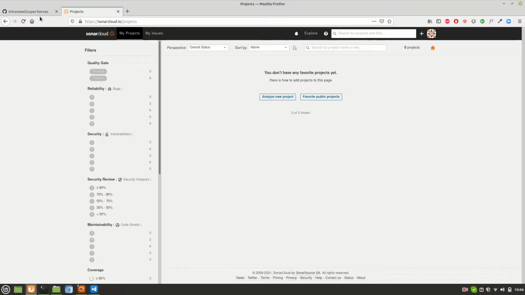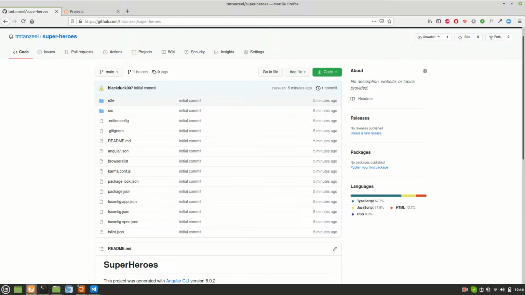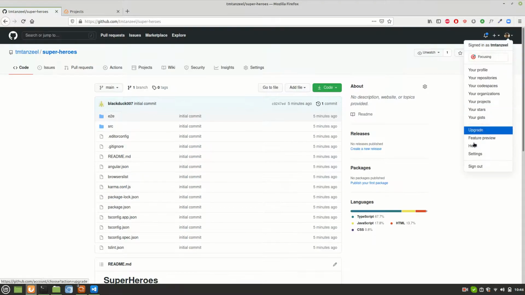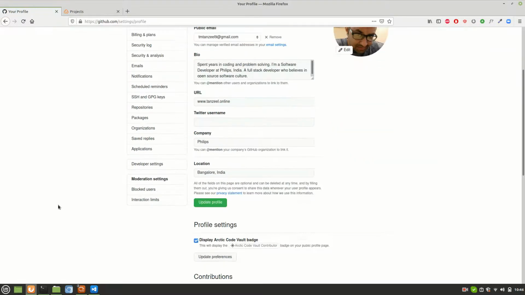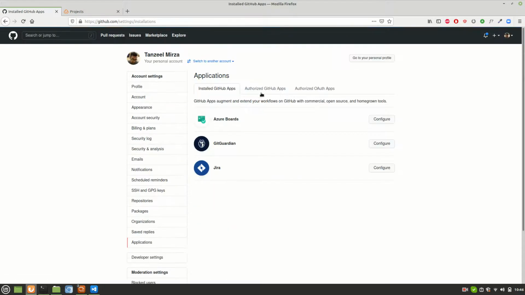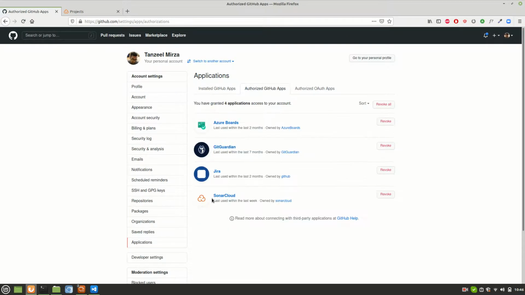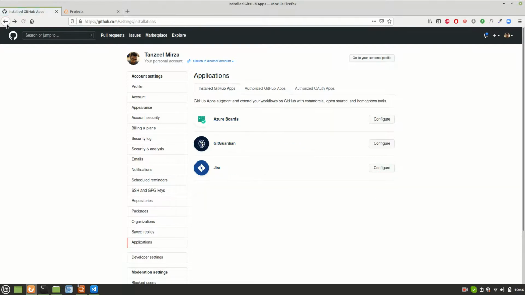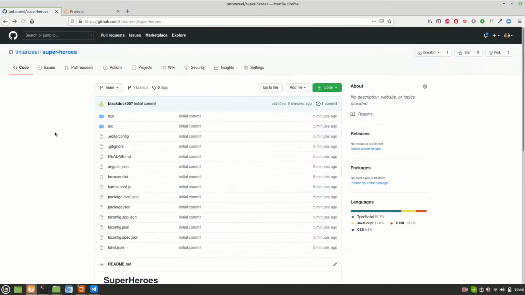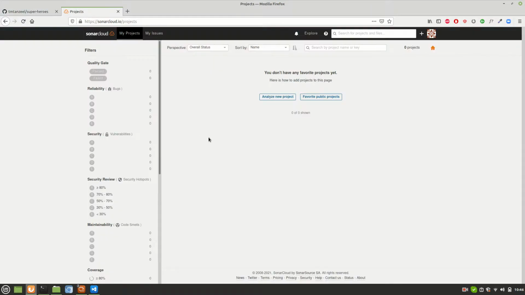First let me show you something. Right now if I go back to GitHub and go to settings, then applications, and authorized GitHub apps, I can see SonarCloud. From here I can revoke the rights, but since we authorized while logging into SonarCloud, that's why this got added here. Okay, so I'll go back to the repository. So I don't have any project to be analyzed yet.